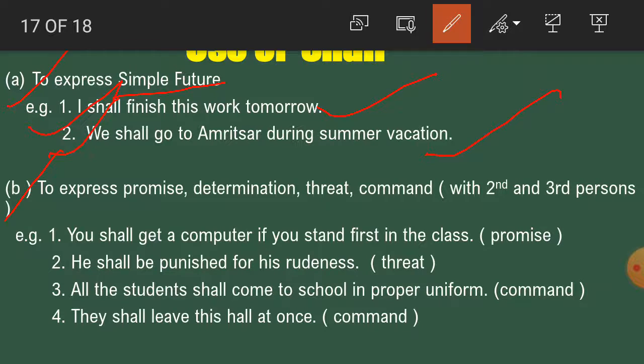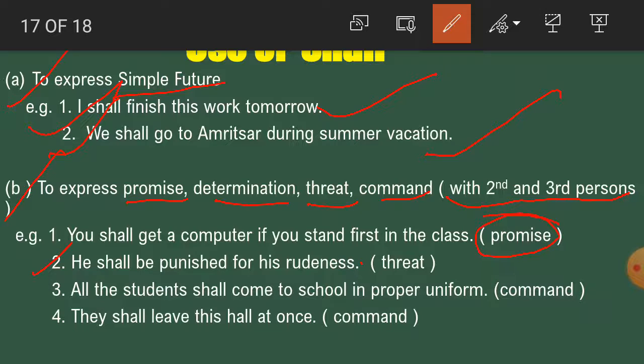Now, second one, to express promise, determination, threat and command with second or third person. Shall is used. For example, you shall get a computer if you stand first in the class. So this is a promise.